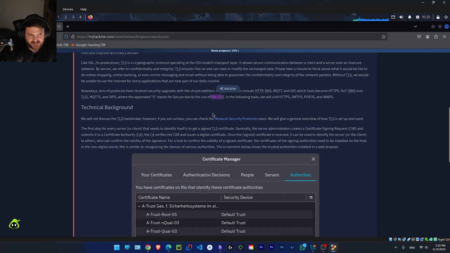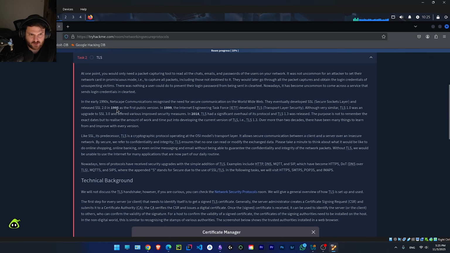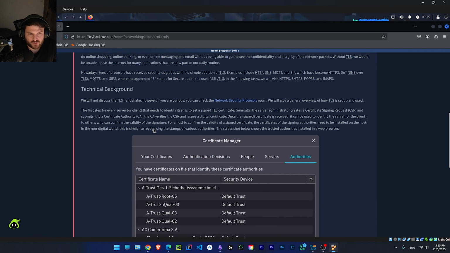So basically SSL and TLS are the same transport security protocol, but with different versions, right? SSL is the older one, the initial one, and then TLS is basically the current one.